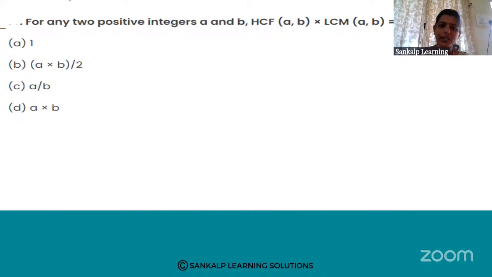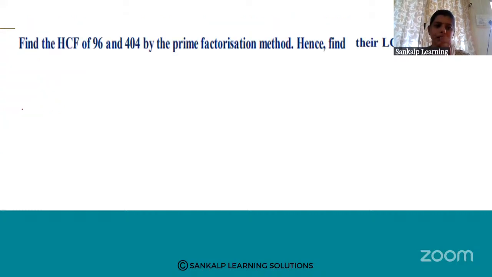Next, for any two positive integers A and B, HCF of A and B into LCM of A and B is equal to whether it is 1, A into B divided by 2, A by B, or A into B. So which option is right here? Option D is right, A into B. Okay. Find the HCF of 96 and 404 by prime factorization method. Hence find their LCM.